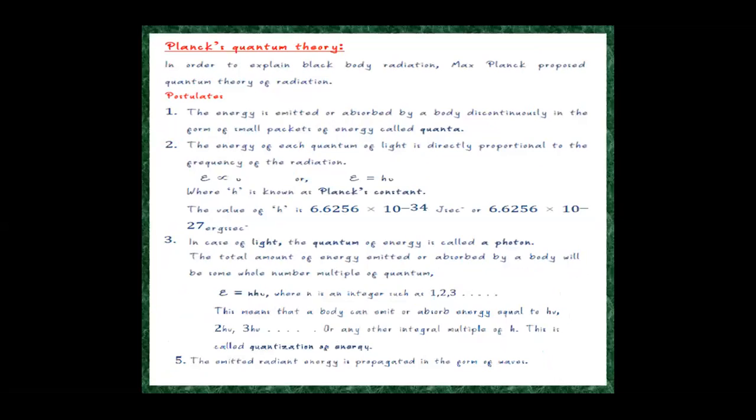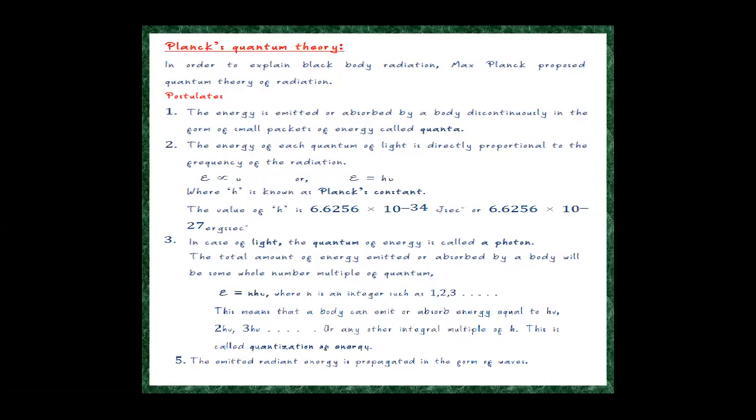The next comes Planck's quantum theory. In order to explain black body radiation, Max Planck proposed the quantum theory of radiation. The very important postulates of this theory are: energy is emitted or absorbed by a body discontinuously in the form of small packets of energy called quanta.